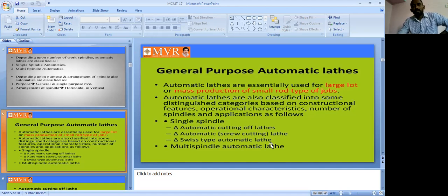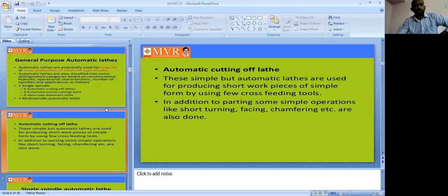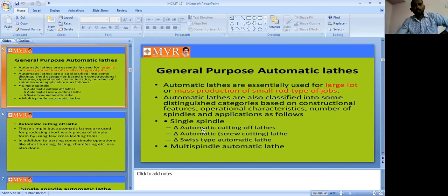Coming to multi spindle, we are using two to six spindles, called multi spindle automatic lathes. There are no further classifications for the multi spindle automatic lathe. Next, in single spindle machines, the first one we will discuss is the automatic cutting off lathe.